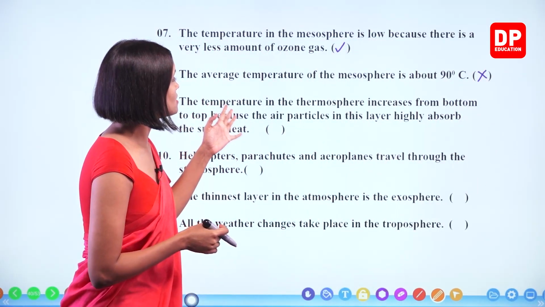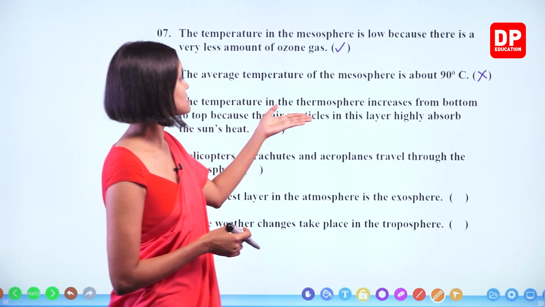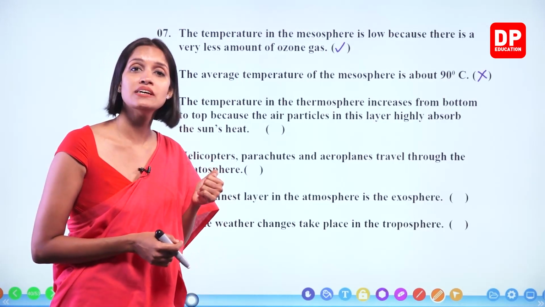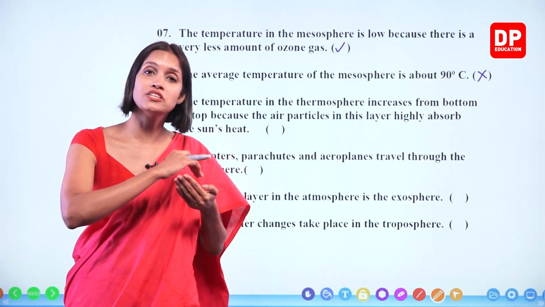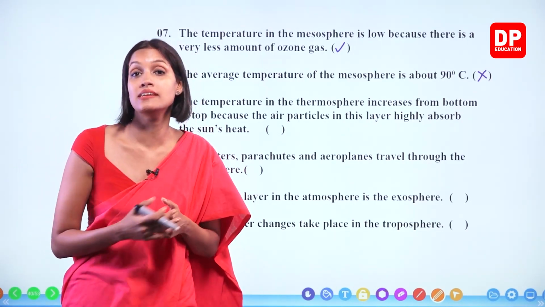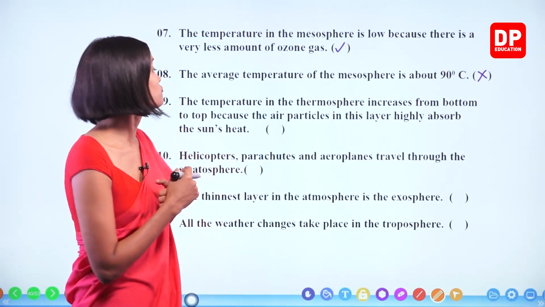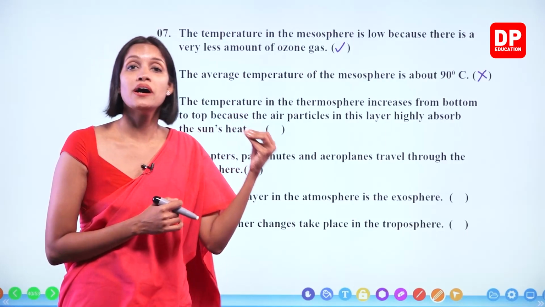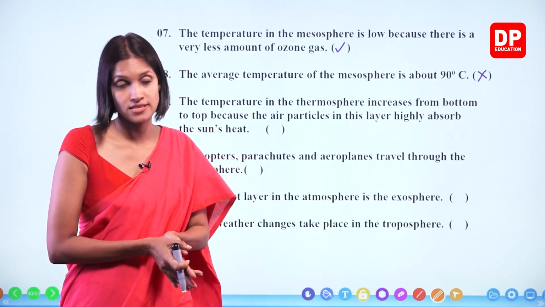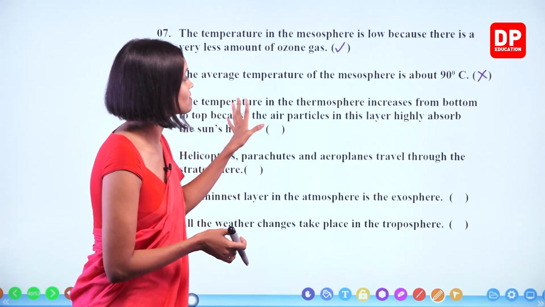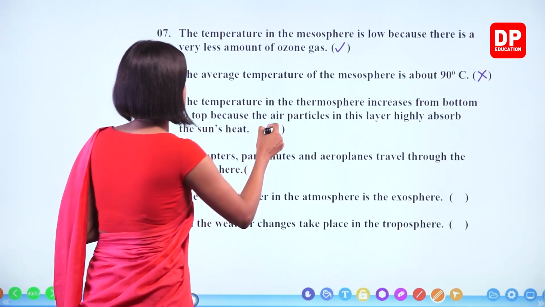The temperature in the thermosphere increases from bottom to top because the air particles in this layer highly absorb the sun's heat. Do you remember when we considered the thermosphere, we learned that the temperature increases much higher than all the other layers, right? Therefore, this actually happens. The air particles present in this layer absorb a large amount of heat, okay? Correct.